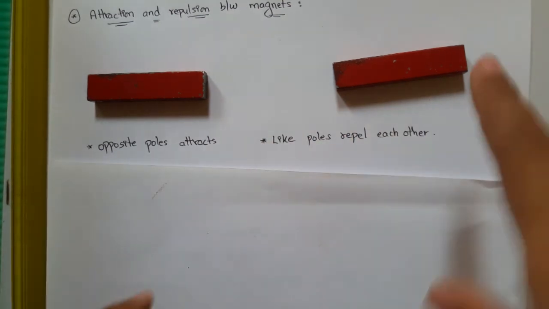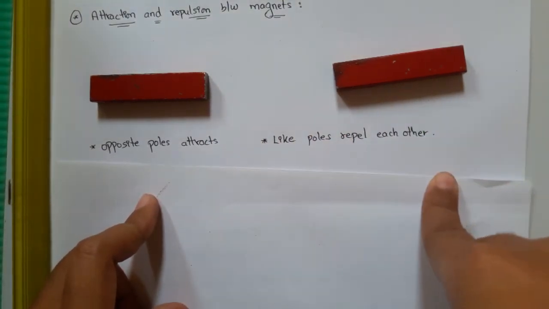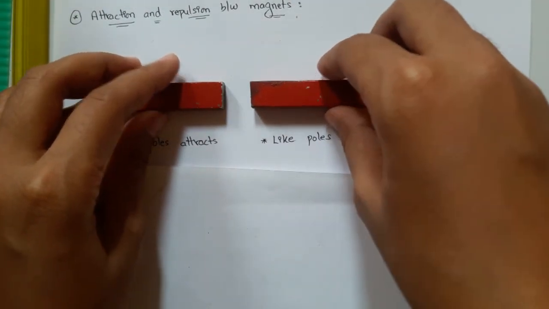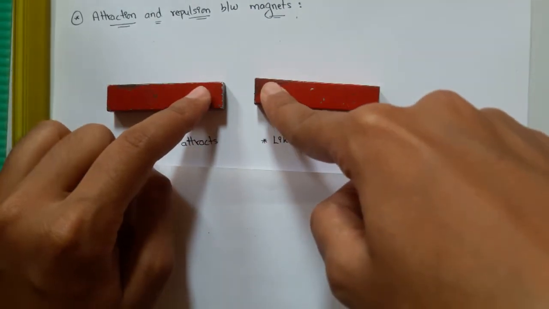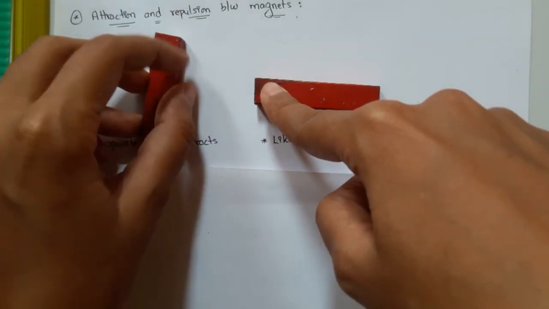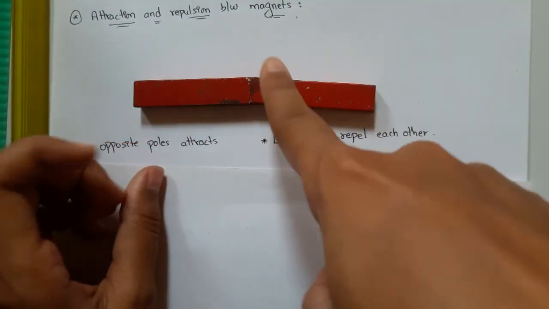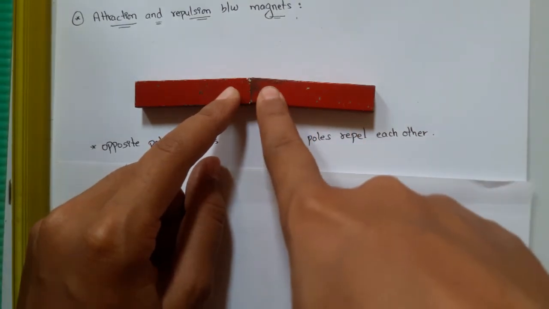So which are the opposite poles and which are the like poles, let us see. So this is repelling. Repelling means these both have the same poles. When I switch the poles, you can see it got attracted. So these are opposite poles. This is one pole and this is another pole.